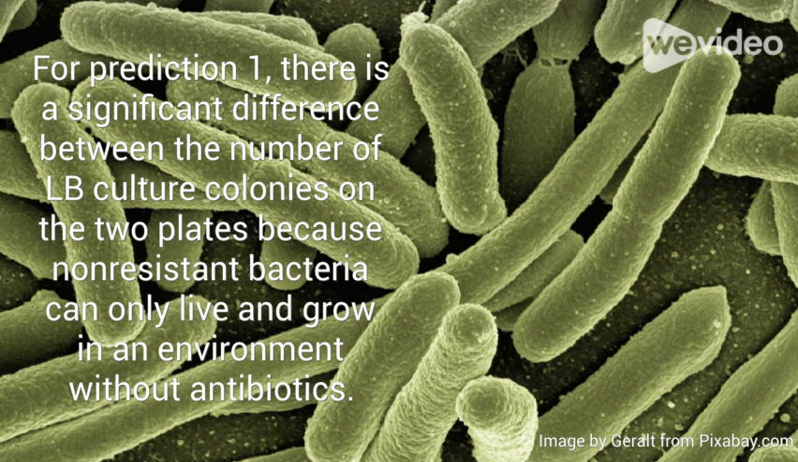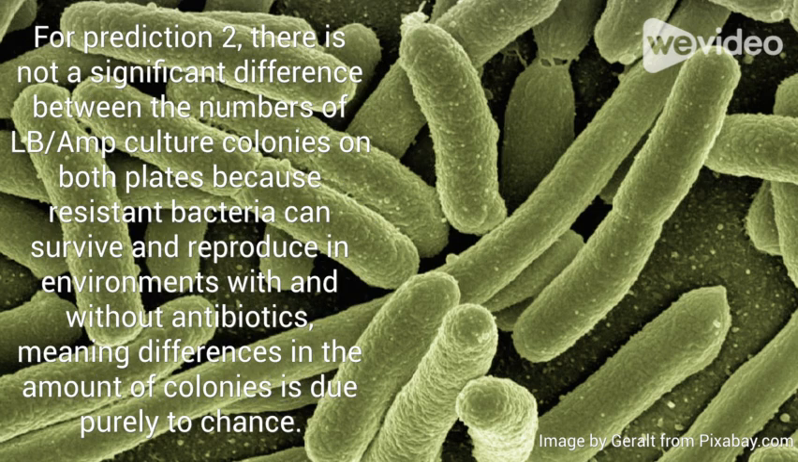For prediction 1, there is a significant difference between the number of LB culture colonies on the two plates because the non-resistant bacteria can only live and grow in an environment without antibiotics. For prediction 2, there is not a significant difference between the numbers of LB/AMP culture colonies on both plates because resistant bacteria can survive and reproduce in environments with and without antibiotics, meaning differences in the amount of colonies is